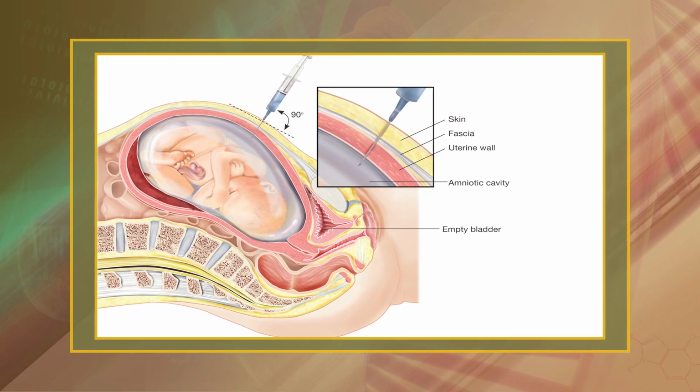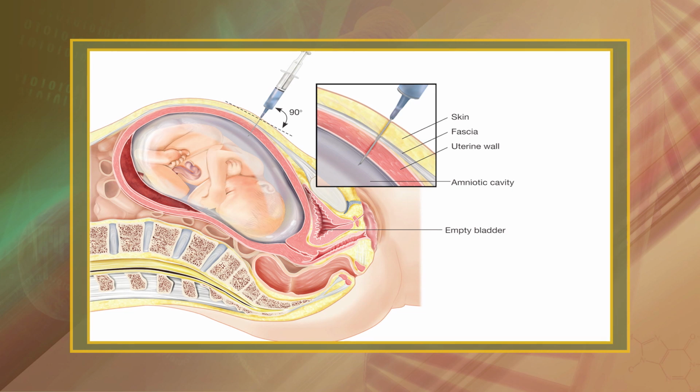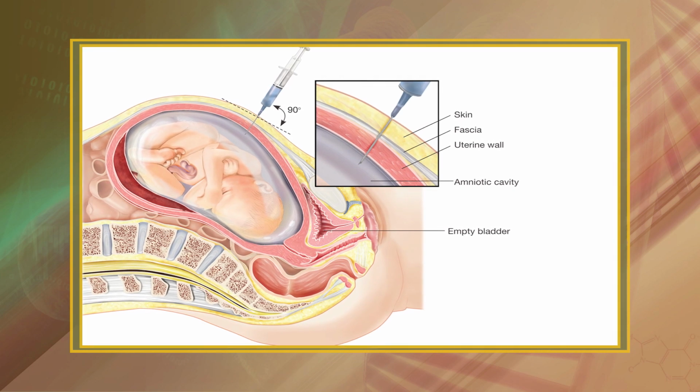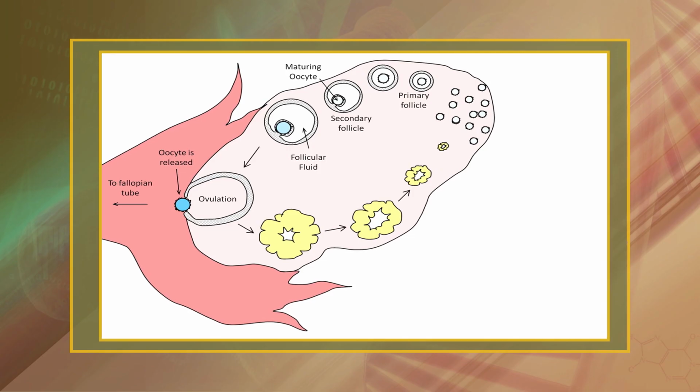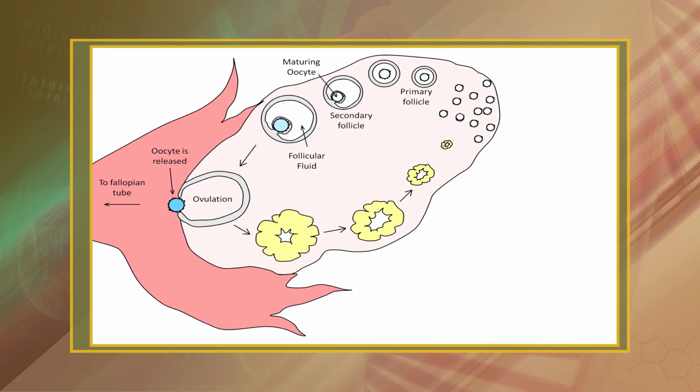Maternal age. When a mother will be 35 years of age at delivery or older, she may be referred for genetic counseling or for prenatal diagnosis, such as an amniocentesis, because of her age. There is a fundamental difference in the way that eggs and sperm are made. Women are born with all the eggs they will ever have, and they begin to mature during puberty. Over time, there are fewer and fewer eggs available in the ovaries. If a woman is 35 years old, the eggs in the ovaries are also 35 years old. The risk for a baby to be born with a chromosome abnormality increases with the age of the mother.